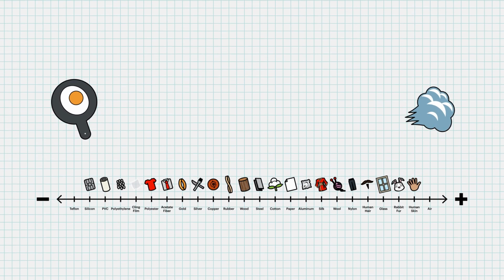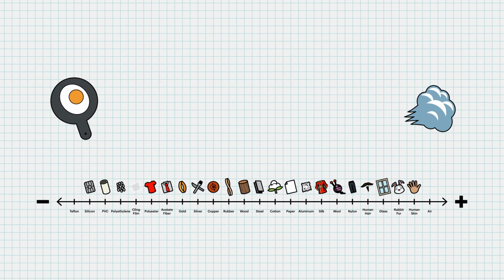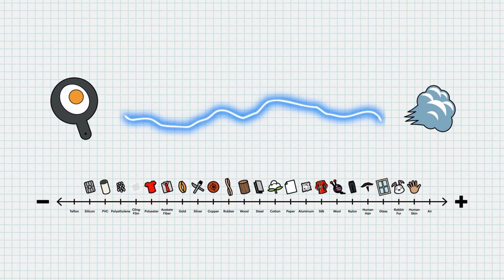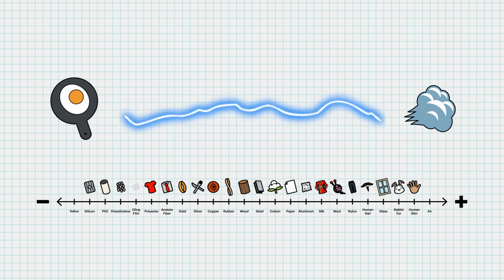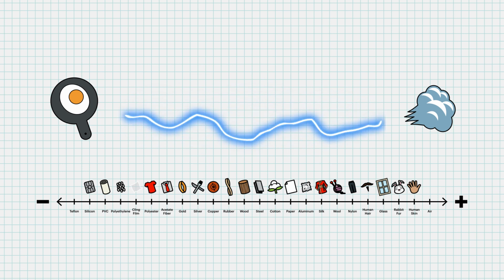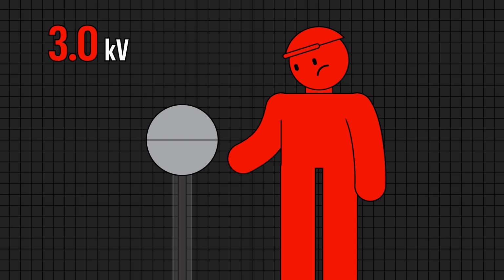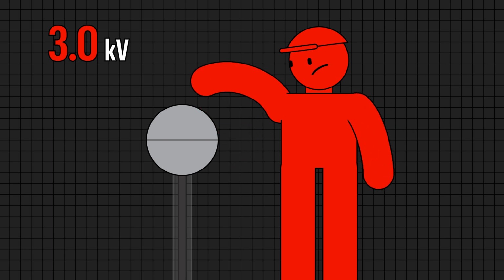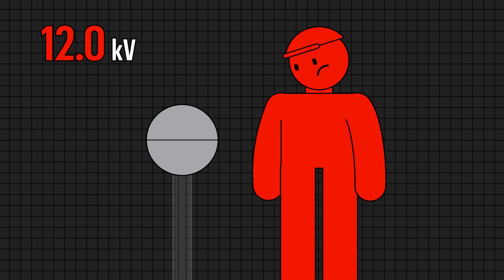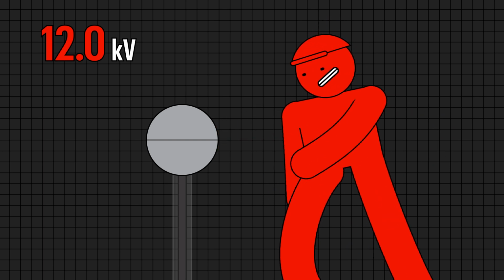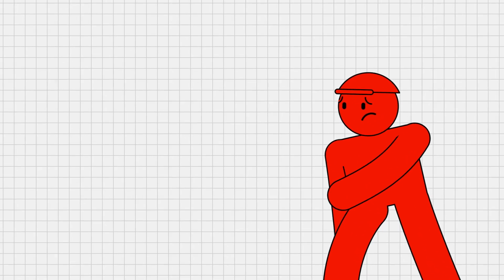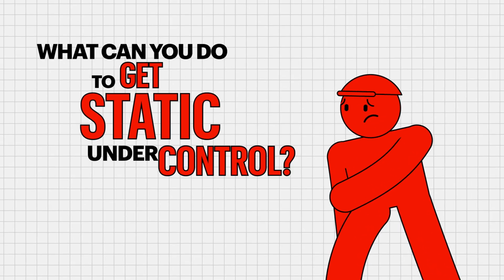The further two materials are from each other on the spectrum, the more likely they are to exchange electrons with each other. The potential impact one experiences from an electric shock depends on its strength. It can range from the feeling of a small pinprick to receiving a hard blow to one's entire arm. So what can you do to get static under control?